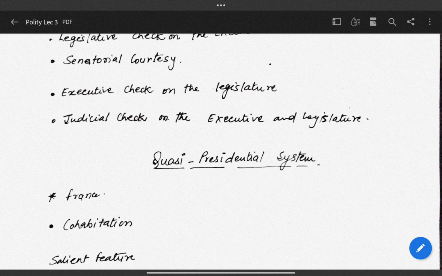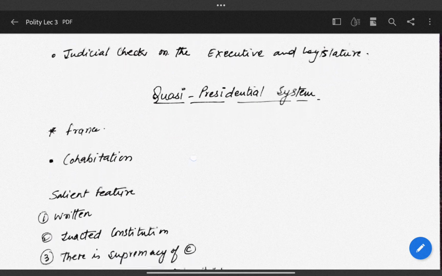Now we come to a new concept which is known as cohabitation. What is cohabitation? Cohabitation means where the president and the prime minister are of different political parties. It can happen in these quasi-presidential system countries.